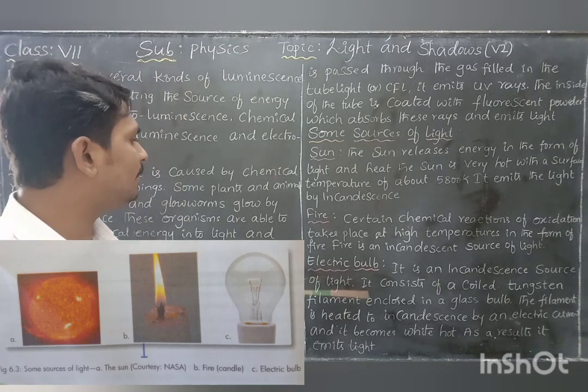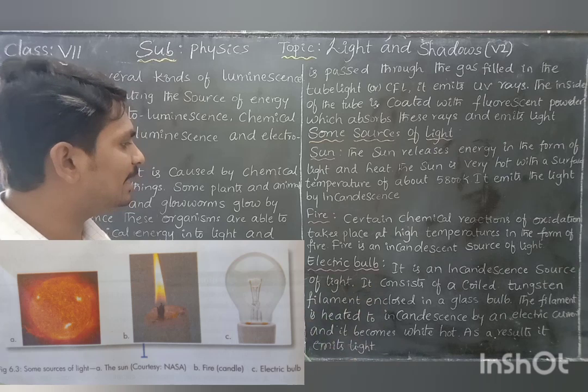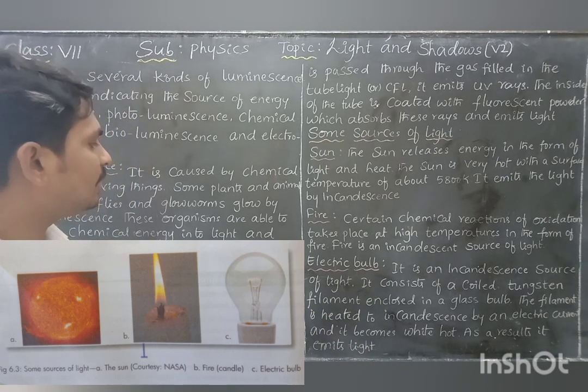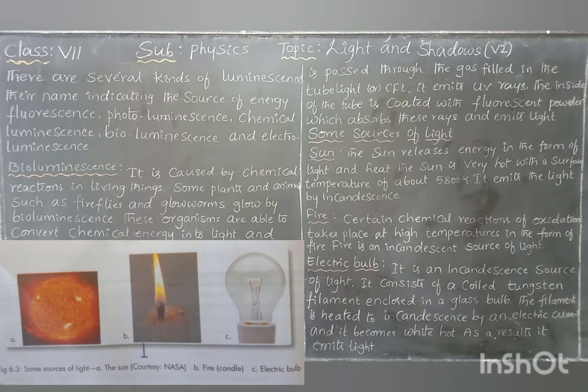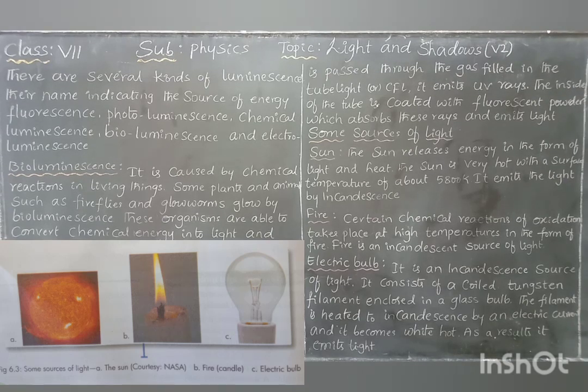Next, the electric bulb. It is an incandescent source. In this we send electricity, and due to that electricity the tungsten filament is heated to a high temperature, so that it emits light. It is also an incandescent source of light.